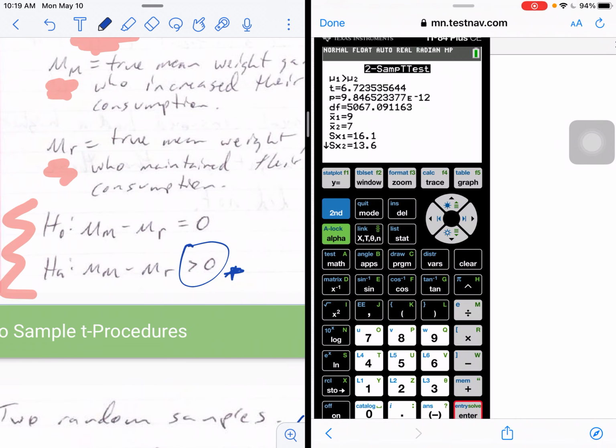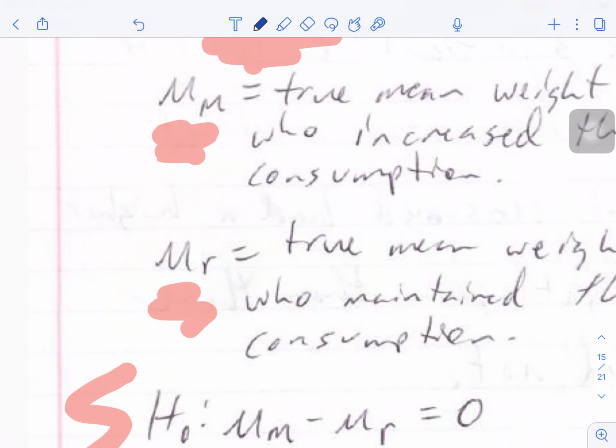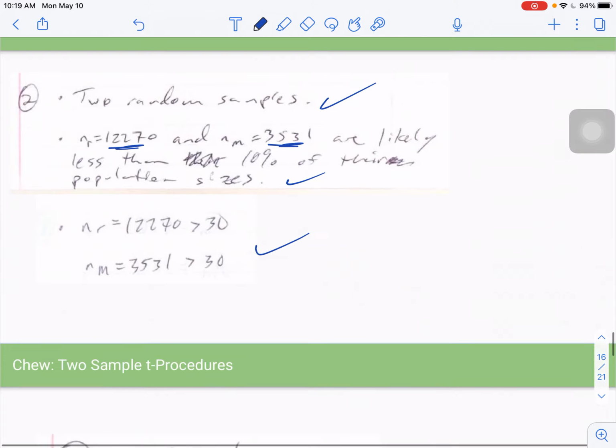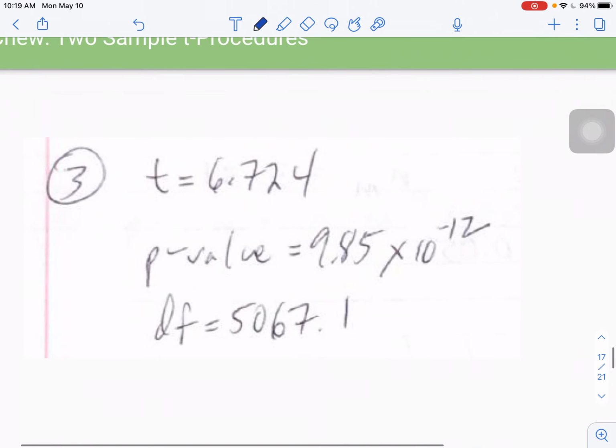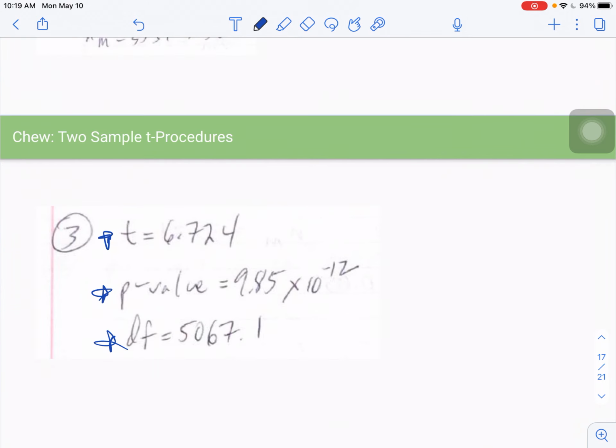Go down to calculate, and then we can see up at the top here, T is 6.72, p-value very small, 9.8 times 10 to the negative 12th. And then you can see the degrees of freedom, 5,067 degrees of freedom. We're going to write down that number because we did not calculate that by hand. Okay, so I think that's what I have down here. Those are the same numbers that we got using the calculator. So again, report your T, your P value, and your DF value. So 3 things to report there in step 3.